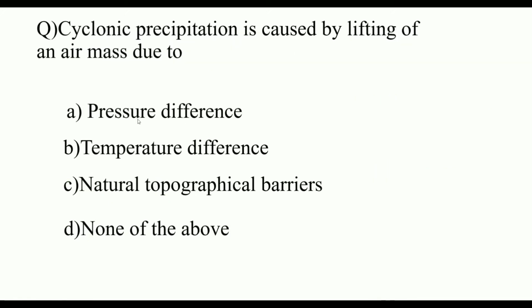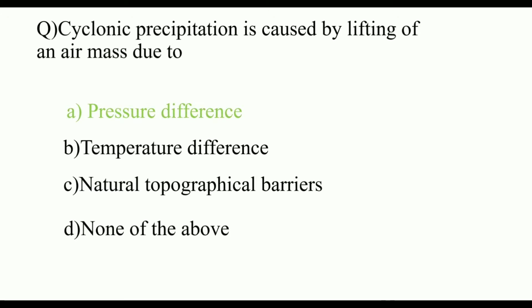Next question: the cyclonic precipitation is caused by lifting of an air mass due to A. Pressure difference, B. Temperature difference, C. Natural topographical barriers, D. None of the above. A. Pressure difference deals with the pressure difference of the ground and the sea, which forms cyclones. A is the correct answer.